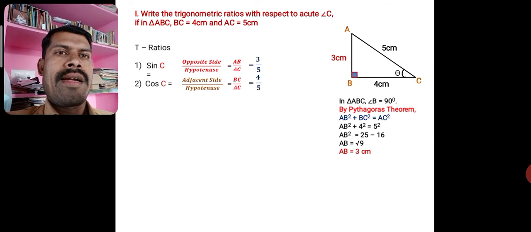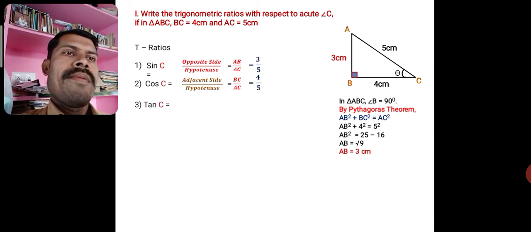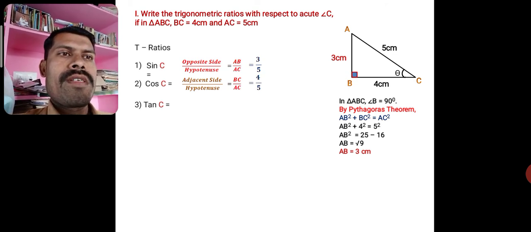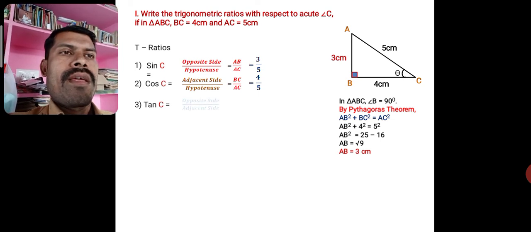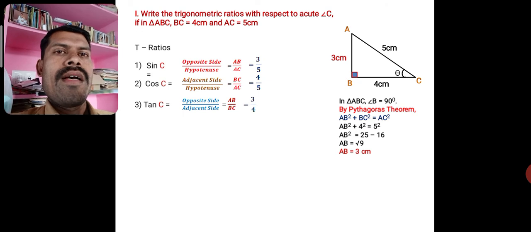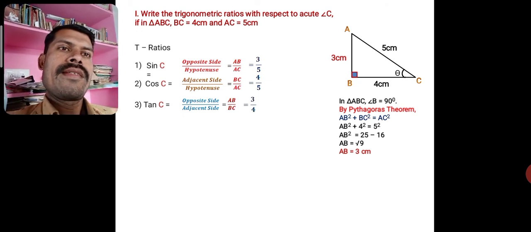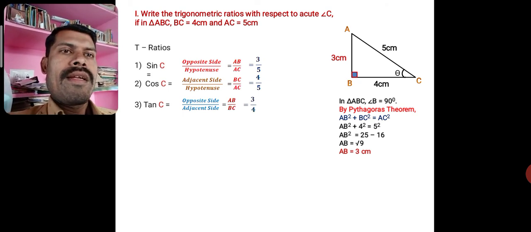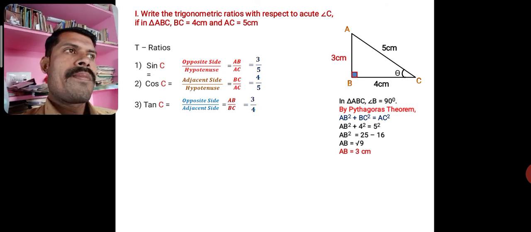Again, we can write directly tan C, that is opposite to adjacent, so AB by BC is 3 by 4. You see how we are getting the ratios of the sides. These are the sine, cos, tan values of this respective triangle ABC.